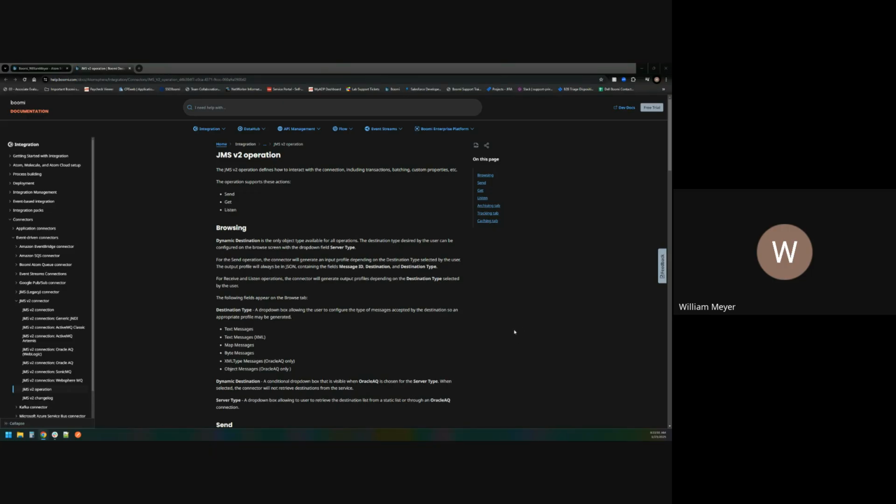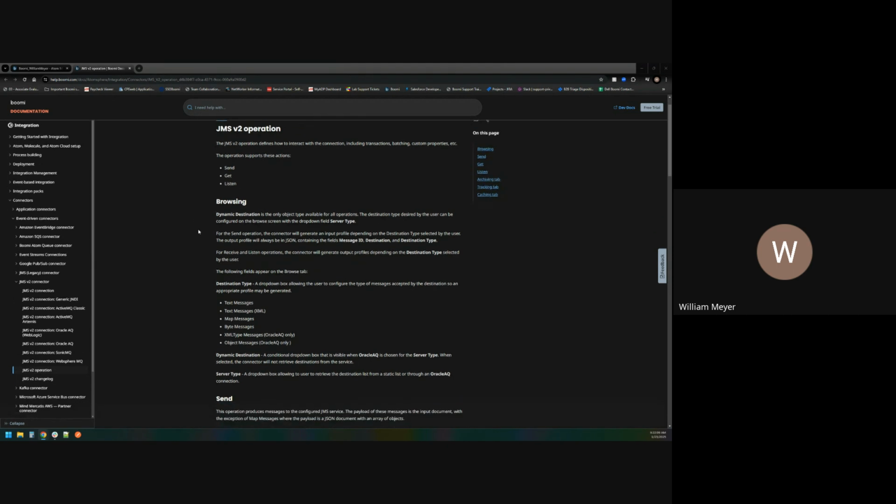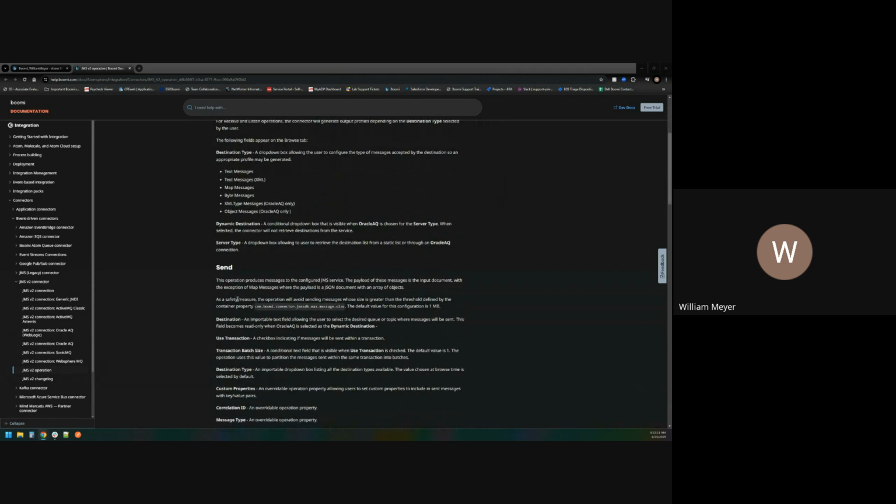Hello everyone. In this video, I'll be talking about the JMS V2 operation as part of the JMS V2 connector. With this connector, if you are sending data to any queue or any sort of endpoint, there is a built-in 1 megabyte limit, as you can see here.